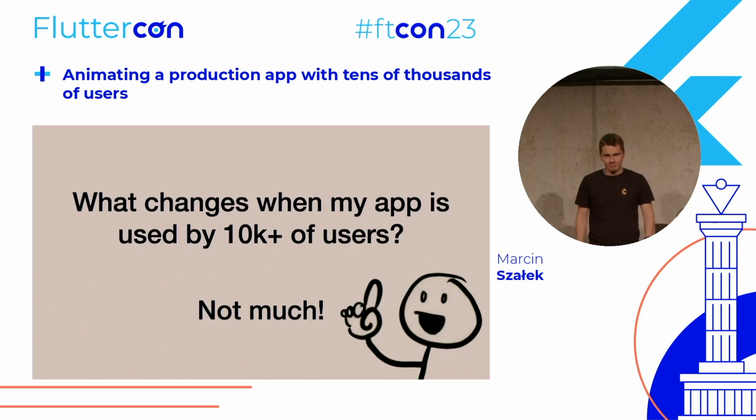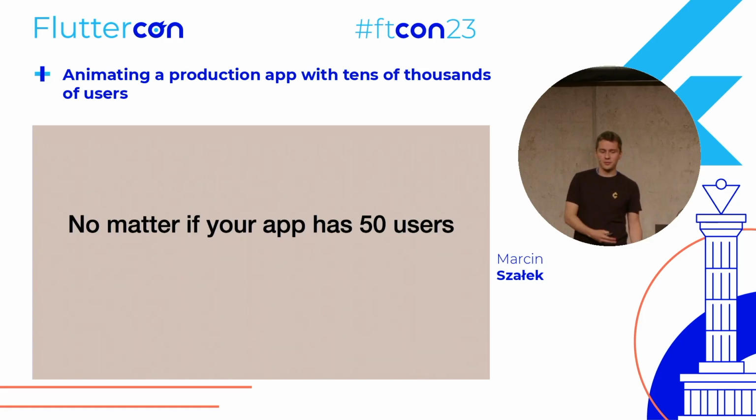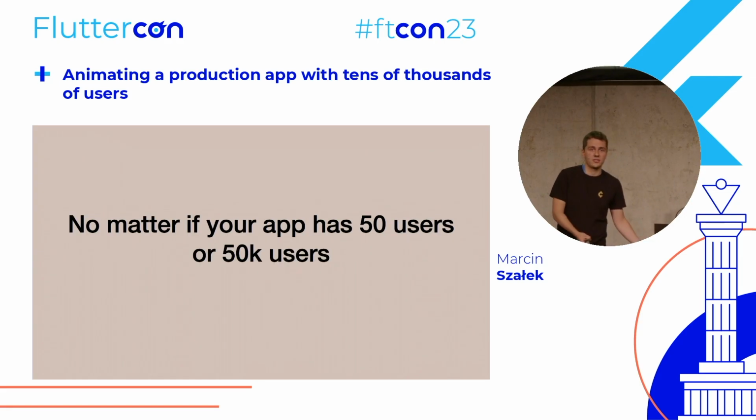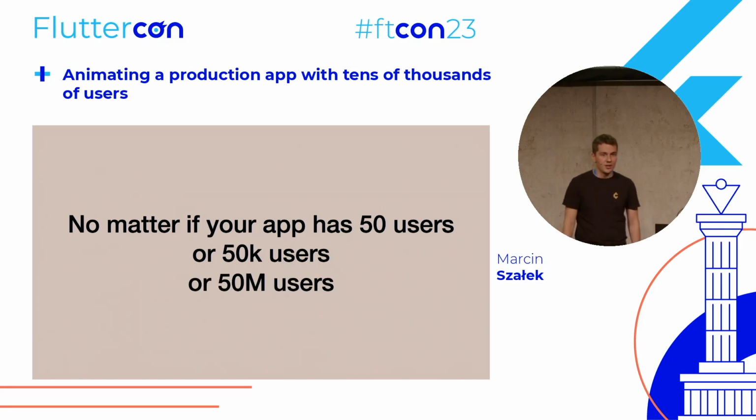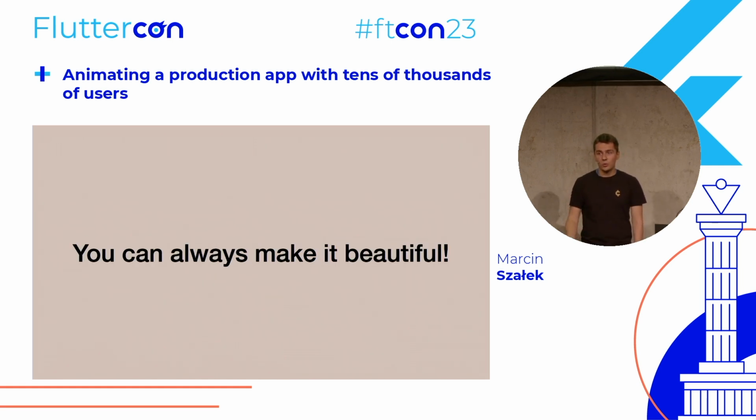So the main conclusion that I want you all to remember from this talk is that no matter if your app has 50 users, or 50K users like Cheddar, or 50 million users, which I wish for you all, we as developers can always make it beautiful.